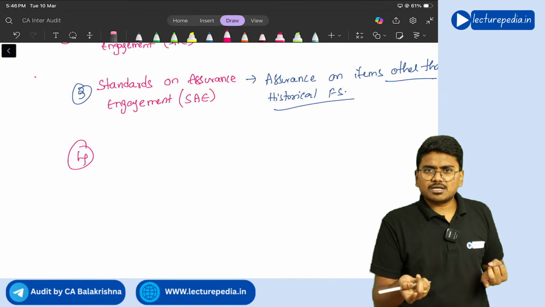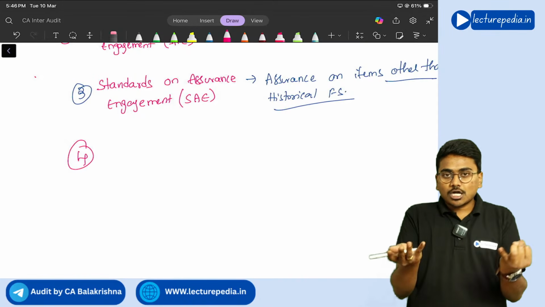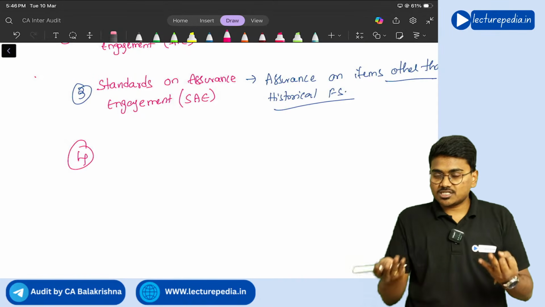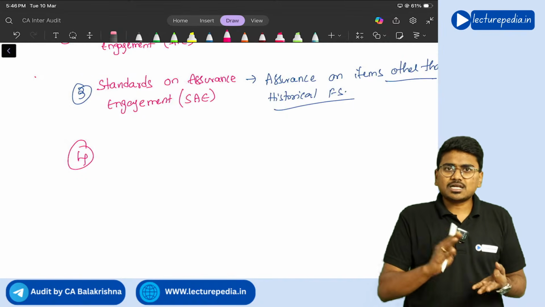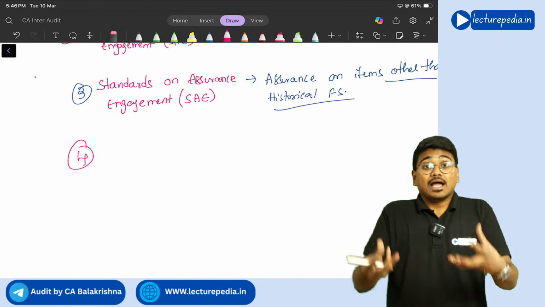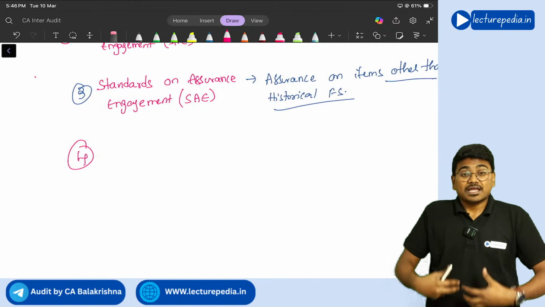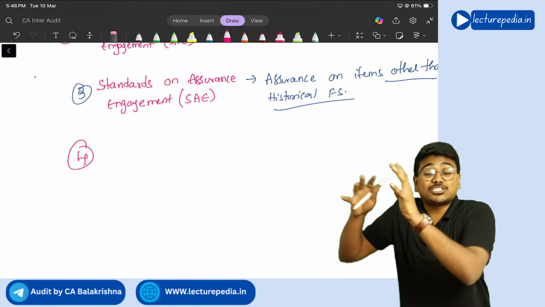In preparation of income tax return, is any assurance required? No, you will not give any assurance. Filing of GST returns, any assurance required? No. Preparation of financial statements, nothing but a compilation engagement. Any assurance required? No.